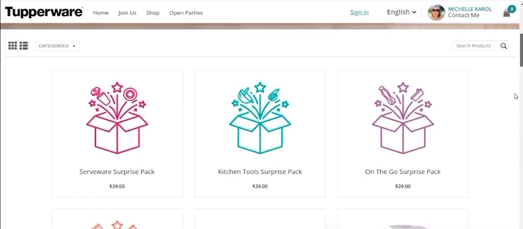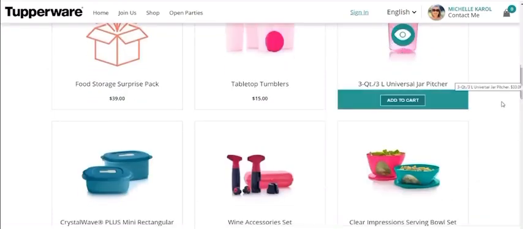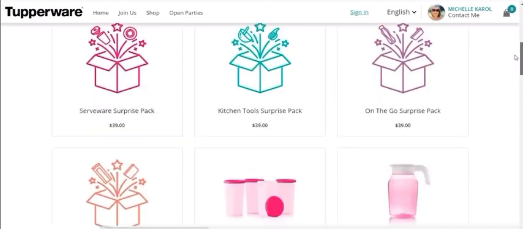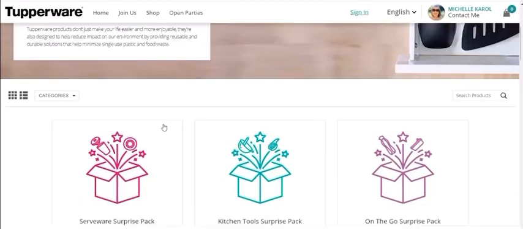How do they shop? They can browse, they can look at the catalog. This is so user-friendly. They can search products, they can search by category. This is set up so easy. It's fabulous. It is absolutely amazing. The item's going to add to their cart. It's going to be right there. It's going to be wonderful.